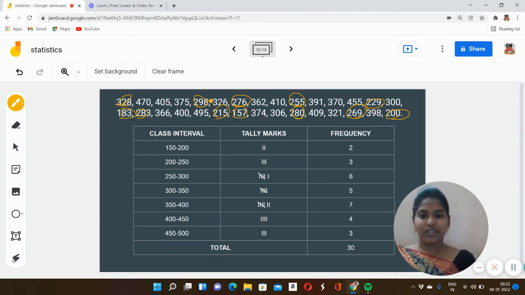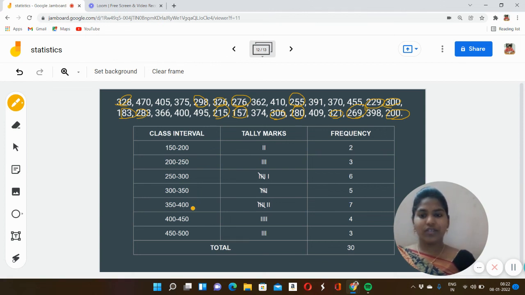1, 2, 3, 4, 5. Five of them took in the range of 300 to 350.